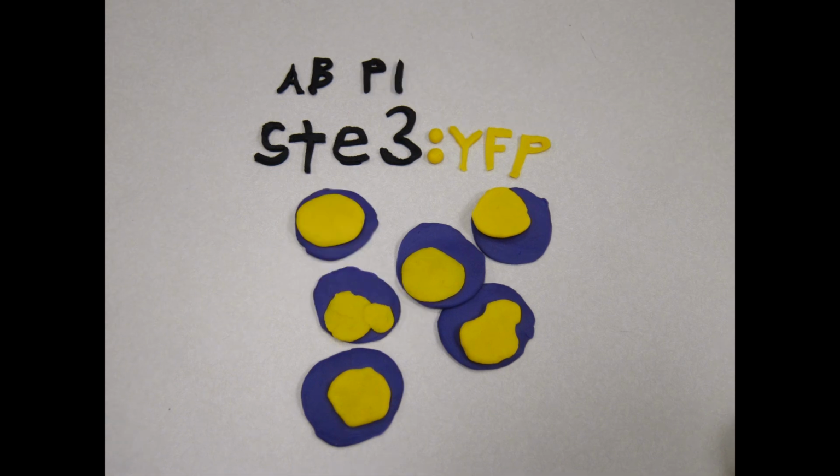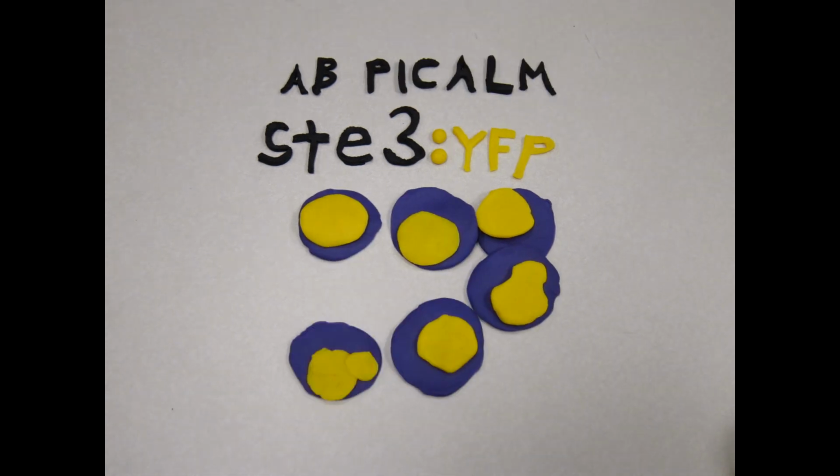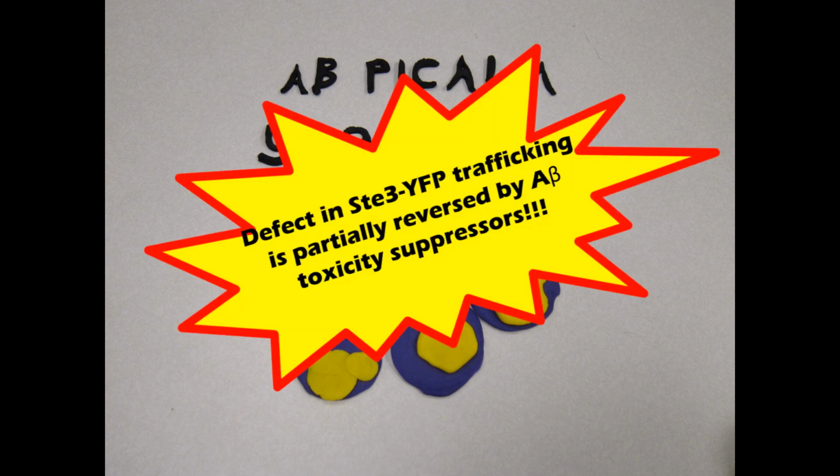PICALM was able to almost completely reverse the defective endocytic trafficking caused by A-beta. They also tested the 2 other genes found to be A-beta suppressors with functions in endocytosis and saw a partial reversal of the disrupted trafficking caused by A-beta.